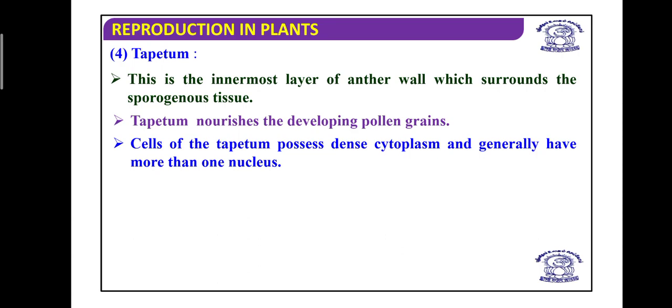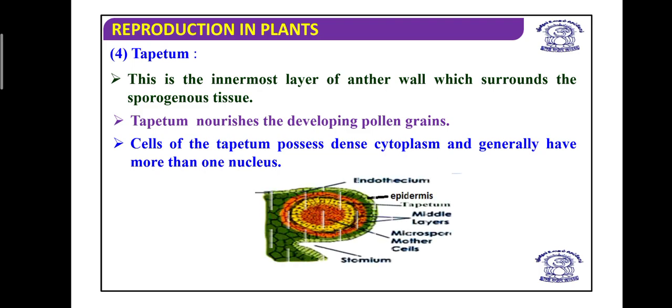Pollen grains develop within the pollen sac, and the pollen sac is covered by the tapetum, so the tapetum provides nourishment to the developing pollen grains. The cells of the tapetum have dense cytoplasm. They have more than one nucleus; they are multinucleated, and they cover the pollen sac.